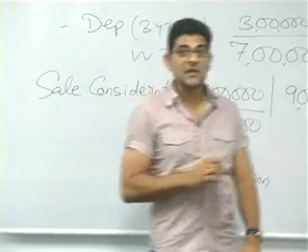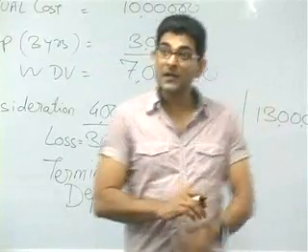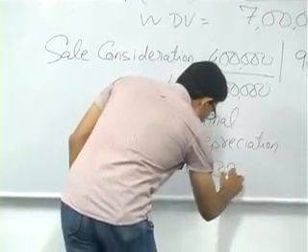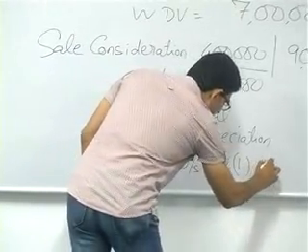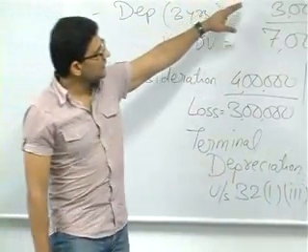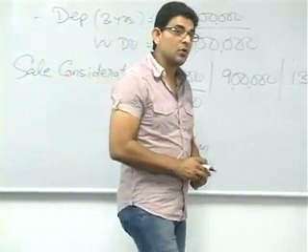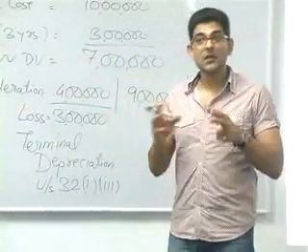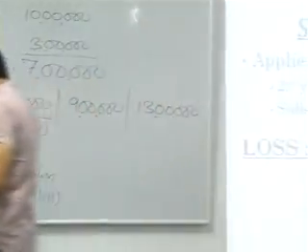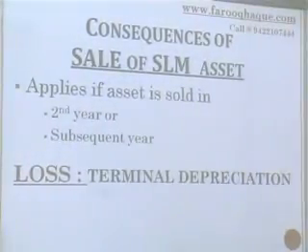And this terminal depreciation is allowed as a business deduction under section 32 subsection 1 clause 3. तो जैसे ये 3 लाख का आपने डिडक्शन लिया है, वैसे ही this 3 lakhs will also be allowed as deduction under the head business and profession. So guys, if you sell an asset at a loss, then that loss is allowed as terminal depreciation.